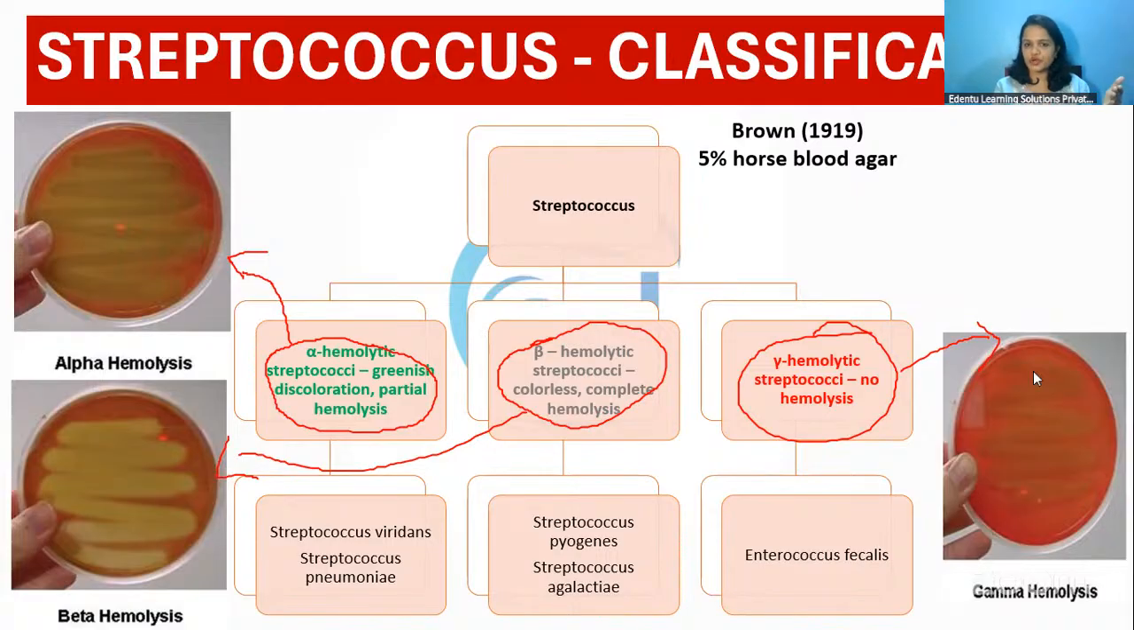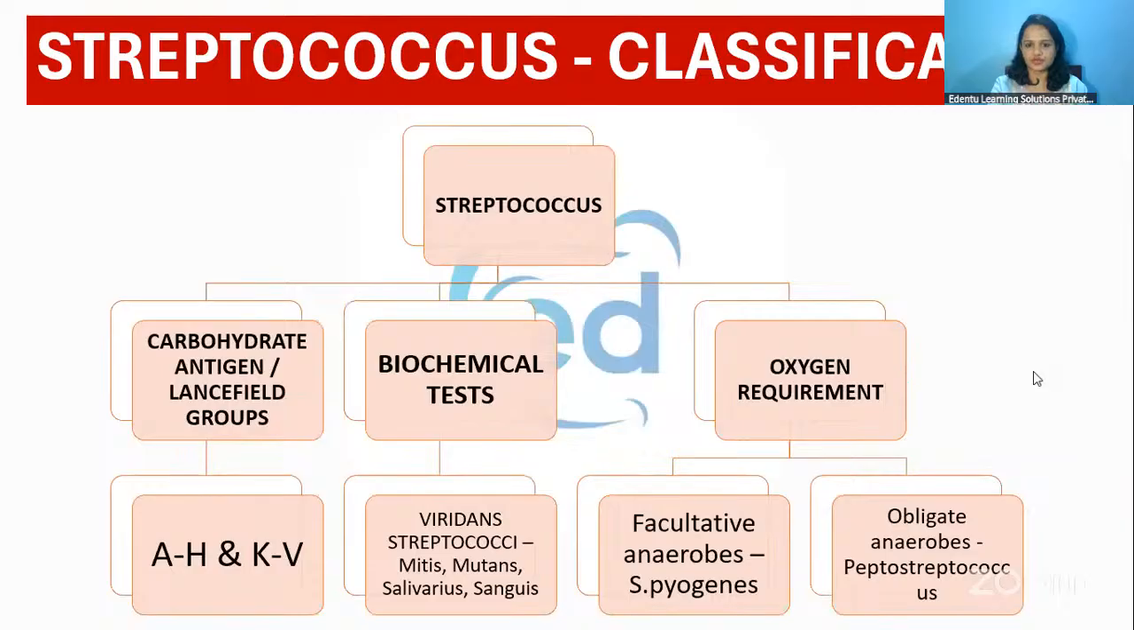Alpha hemolytic streptococci show partial hemolysis, beta hemolytic show complete hemolysis, and gamma hemolytic show no hemolysis at all. The alpha hemolytic group includes the major ones like Streptococcus viridans and Streptococcus pneumoniae. Beta hemolytic includes Pyogenes and Agalactiae, and gamma hemolytic includes Enterococcus faecalis. These are some examples of the different types of streptococci and the organisms present in each group.